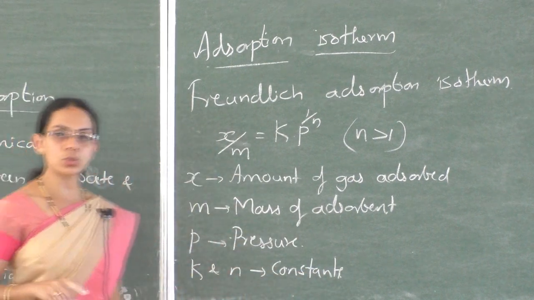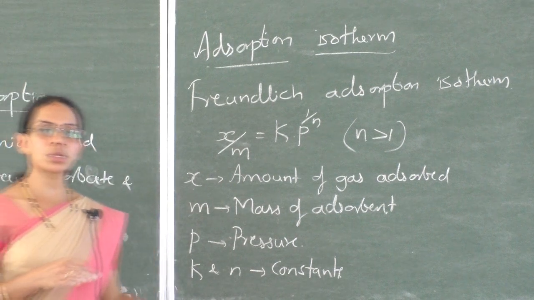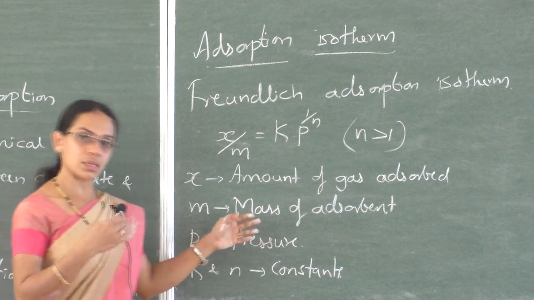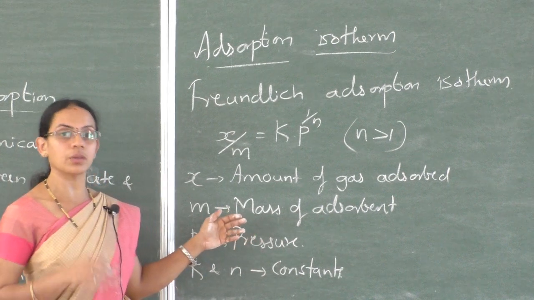So adsorption isotherm means variation in the amount of gas adsorbed by the adsorbent with the pressure.